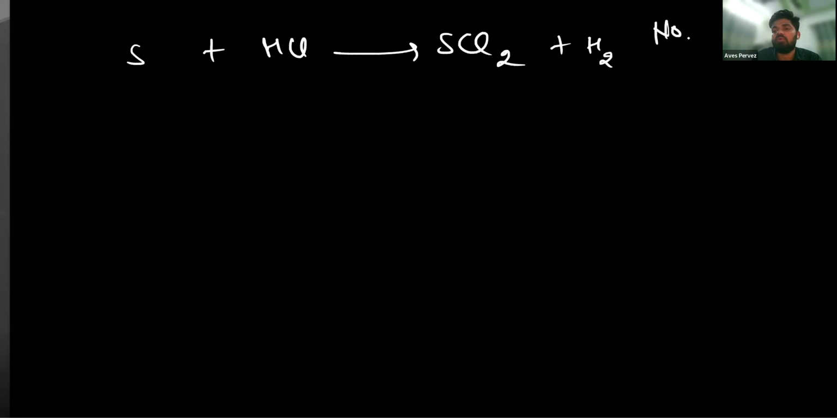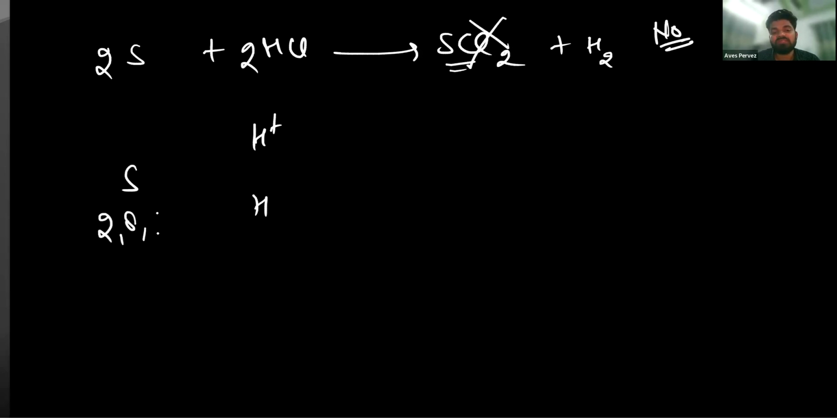But what if there is no such element that can donate an electron? For example, sulfur reacting with HCl, will it give you H2S plus hydrogen gas? No. Why? Because one sulfur atom has 2,8,6 electronic configuration. It has 6 electrons in the outermost shell, so it is electron deficient and already needs 2 electrons. How can it donate to the two hydrogen ions? No, it will not donate.